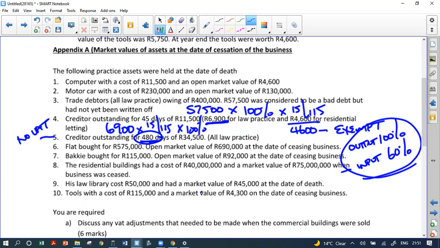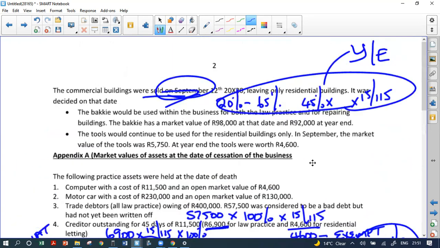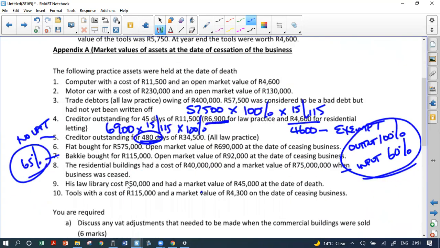The bucky now, guys, what's happening? We have claimed 65% on the bucky. Per the question, there it is. We went from 20% to 65%. So what's going to happen with the bucky? Our output is going to be on 100% minus my input. I've only claimed 65%, so now I get to claim the remaining 35%. Residential buildings, no adjustment. They are exempt. There's no VAT on residential buildings.